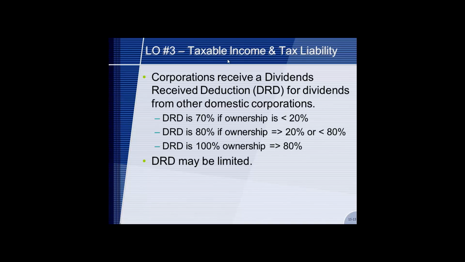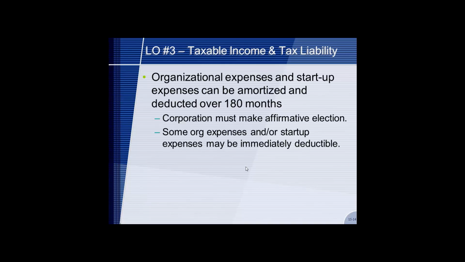So in order to avoid this, they allow corporations that have dividends from domestic corporations to receive a DRD, a dividends received deduction. It's equal to 70% if ownership is less than 20% in the corporation, 80% if ownership is greater than 20 and less than 80, and 100% if the ownership is 80% or over. And DRDs may be limited.